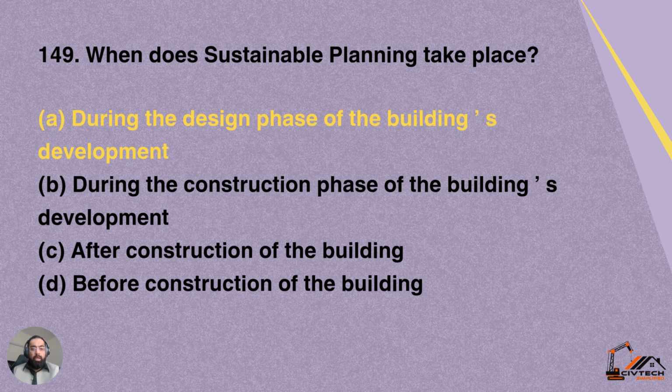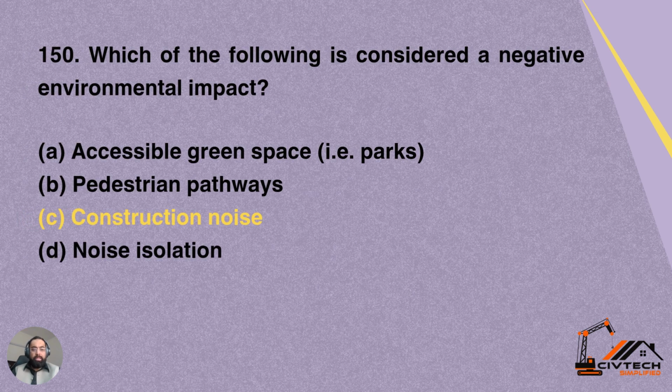149. When does sustainable planning take place? Number A, during the design phase of the building development. B, during the construction phase of the building development. C, after construction of the building. D, before construction of the building. So it is well before construction of the building, at the time of planning or at the time of designing. Option A is correct. During the design phase of the building's development, the designers or the town planner decides that it will be a sustainable planning or sustainable construction. Option A is correct for this question.